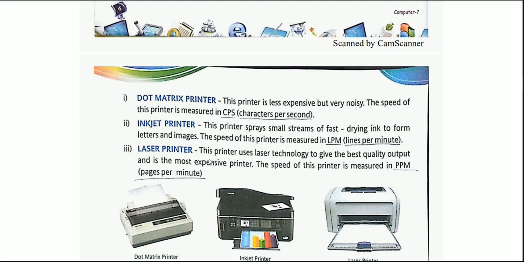The third one, laser printer. It is the fastest amongst all. This printer uses laser technology to give the best quality output and is the most expensive printer. The speed of this printer is measured in ppm, that is pages per minute. So the dot matrix printer has the lowest speed among these three, the inkjet has the medium speed, and the laser printer has the fastest speed.